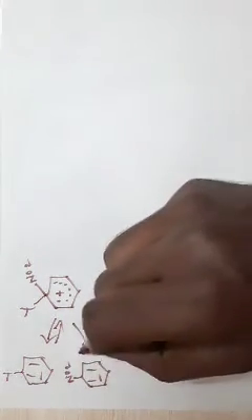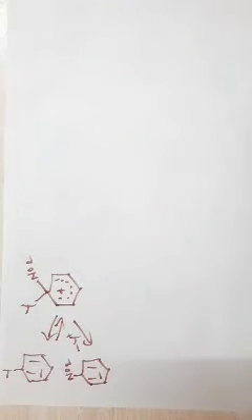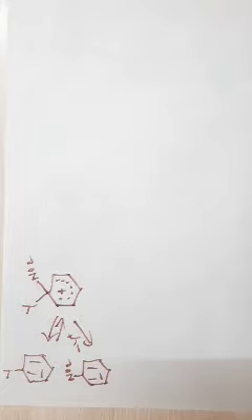Y is thrown out, minus Y plus. Y is thrown out in the form of Y plus, an electrophile. That carries a positive charge. That may not be attacking it, that is thrown out. So this is a possibility, minus Y plus. Y plus is thrown out. Apart from these, there are a few more possibilities.